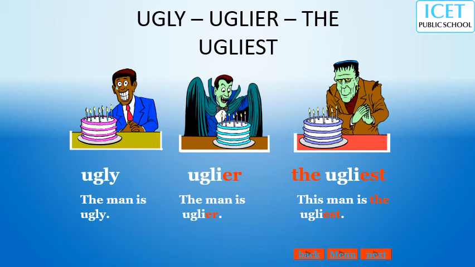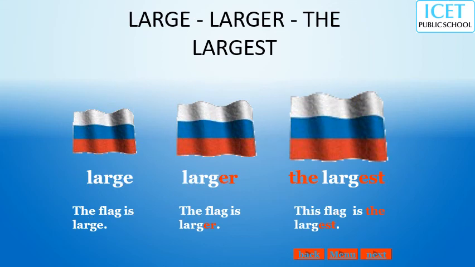Ugly, uglier, the ugliest. The man is ugly, the man is uglier, the man is the ugliest. Nowadays, to become ugly is more impressive sometimes. Here, large, larger, the largest. Like that, the flag.